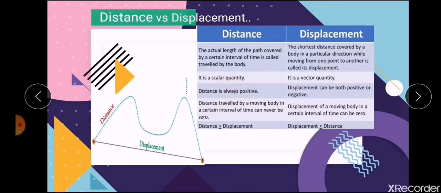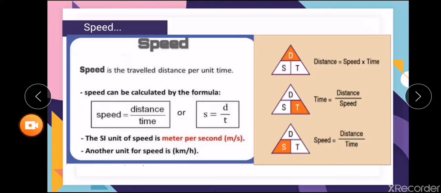That is why displacement can be zero, but distance can never be zero. From the figure you can understand that distance is always greater than displacement, and displacement is either equal to or less than distance.